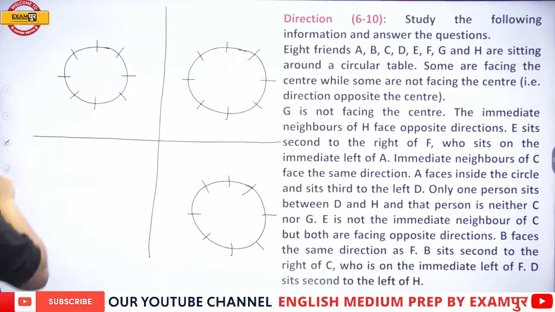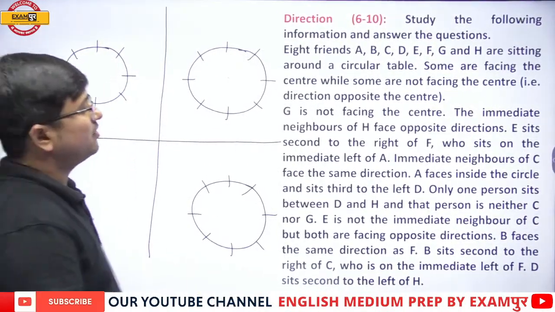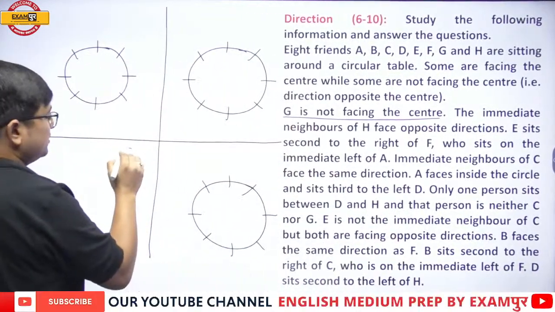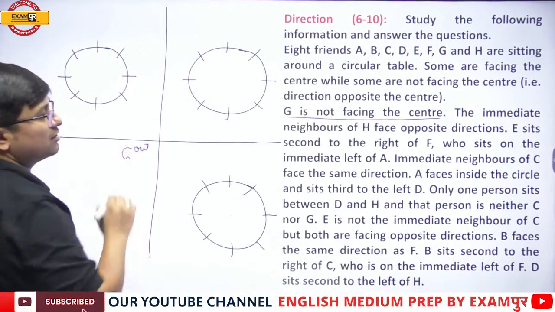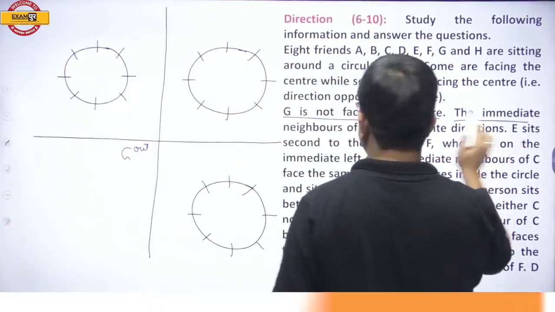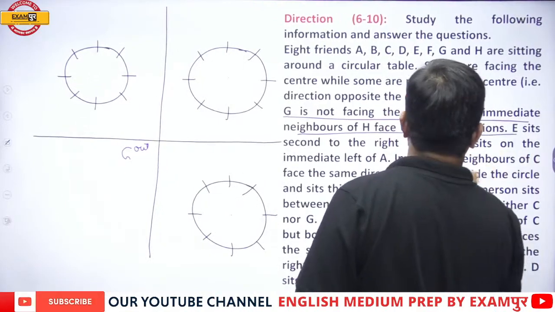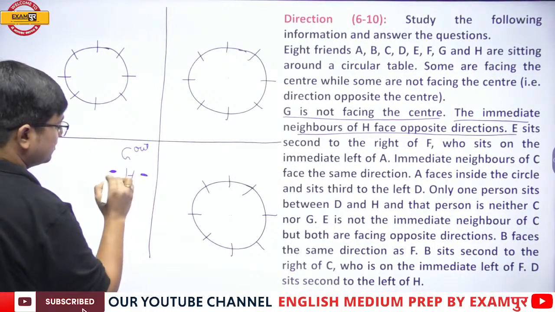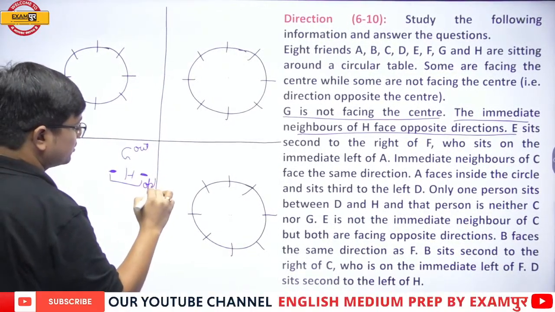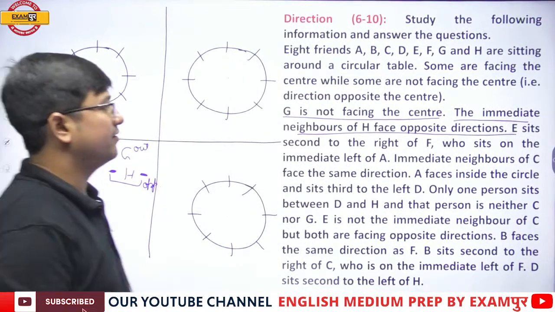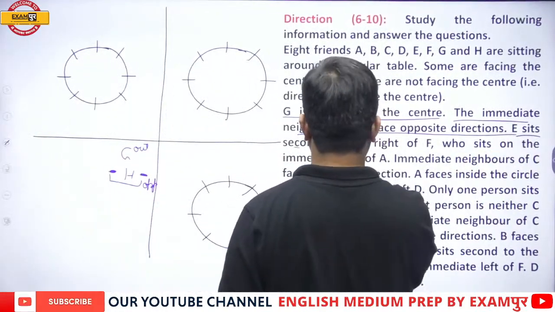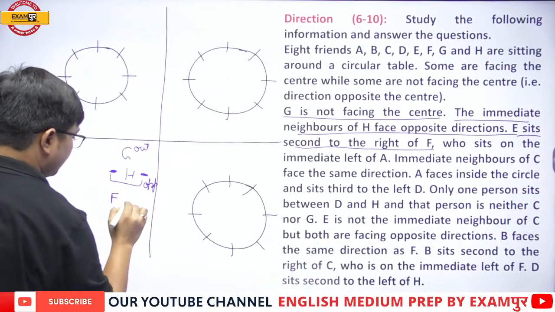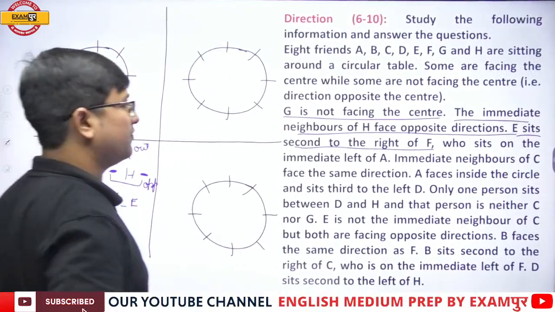Now, see, my dear students, what will be done? It is telling you G is not facing the center, which means G is facing away from the center, outside. Next, the immediate neighbors of H face opposite directions. Okay, fine. Next, E sits second to the right of F.